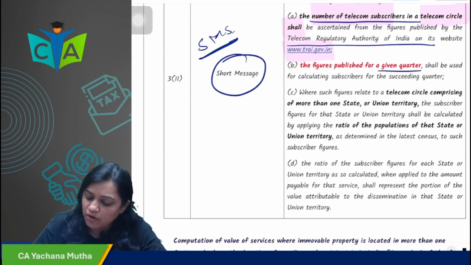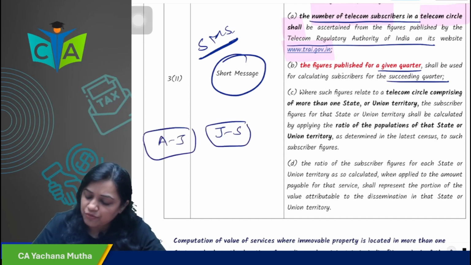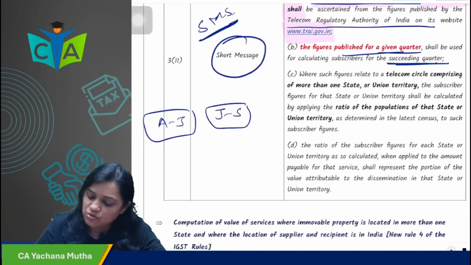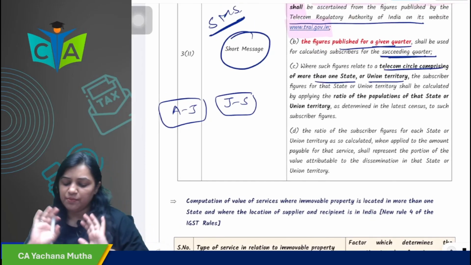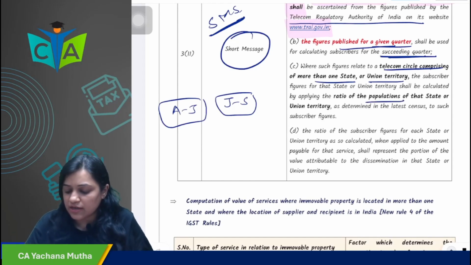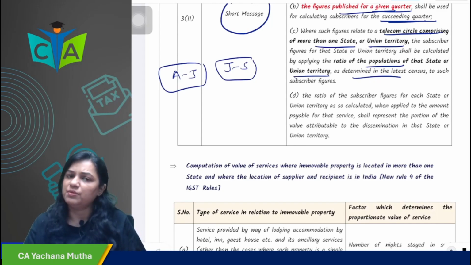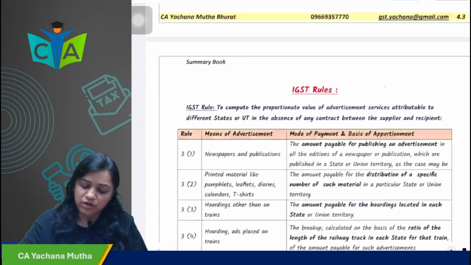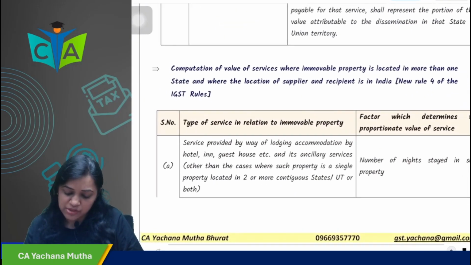The figure for a given quarter will be used for calculating for the next quarter. So for example, if you want the July, August, September quarter, you will use the data of April to June. Again, when the telecom circle comprises more than one state, for a region for example, then you will find out the state data on the basis of population of the state or union territory in the latest census. You just have to read this once, not much; very rarely could a question be asked from this particular point.